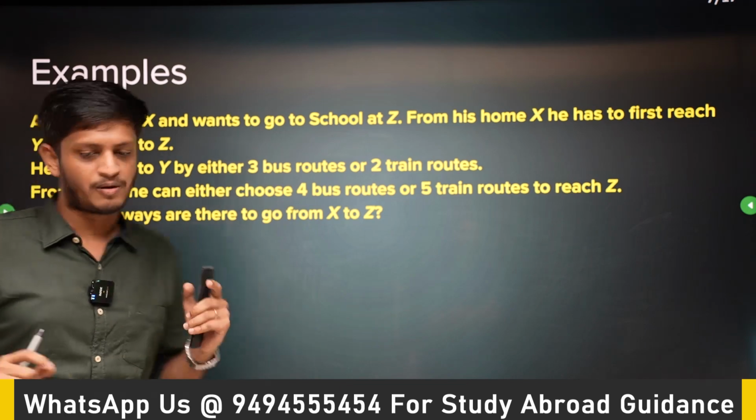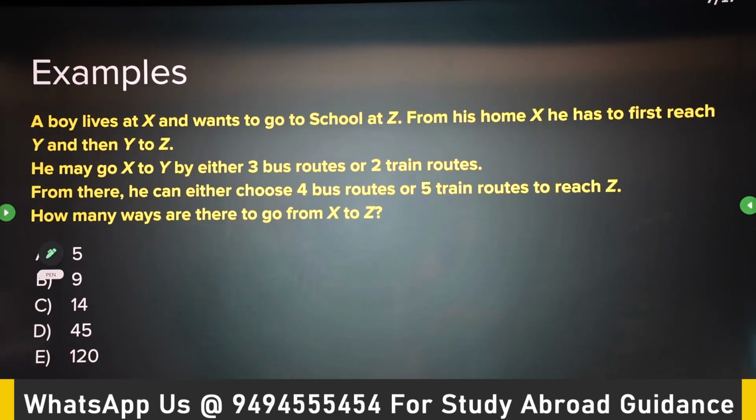Now let's try to solve this problem. So I'll explain the problem first. A boy lives in a town X and wants to go to school at Z point. Okay, so X is his home and Z is the school. From his home X, he has to first reach, let's say there is a bus stop or something, some stop which is Y.